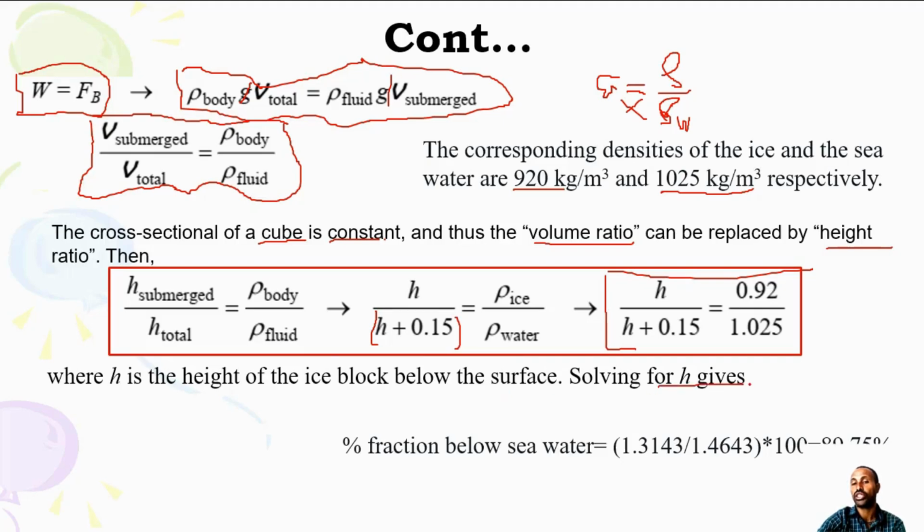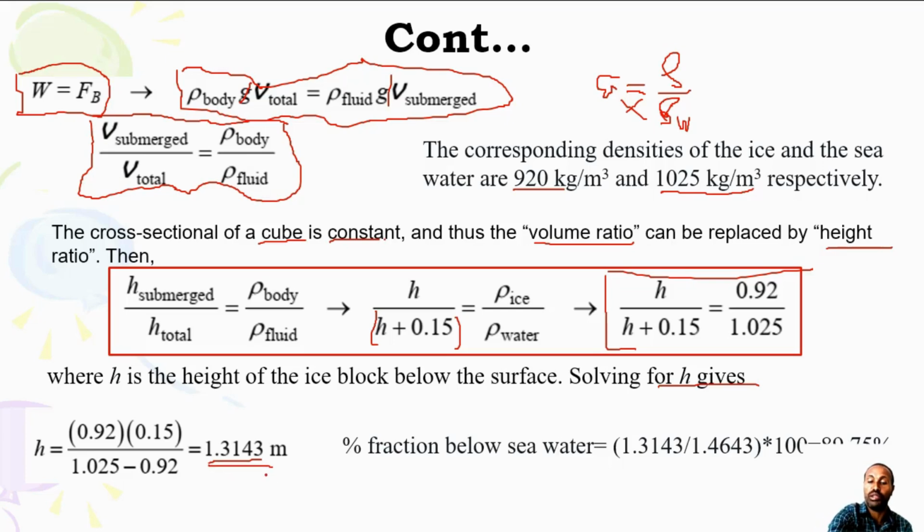Solving for h, you can substitute the specific gravity, then multiply, and h will be this value. So this is the height below the sea surface. The percentage fraction below the sea water is the submerged h divided by the total height of the block.